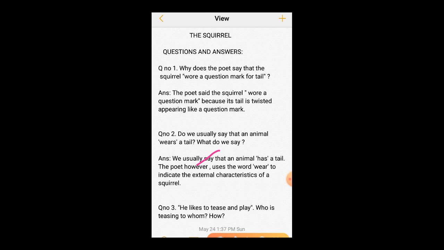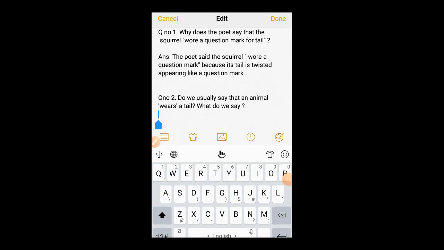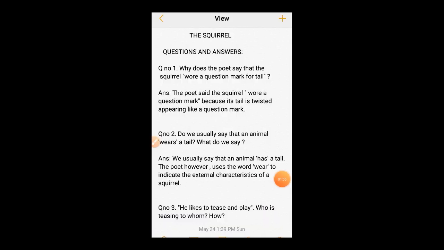So the tail of the squirrel is like a question mark, without the dot, somewhat like this. The tail is like this and the body is here. So this tail is twisted like a question mark, and for that reason it is said that the squirrel has a question mark type of tail.